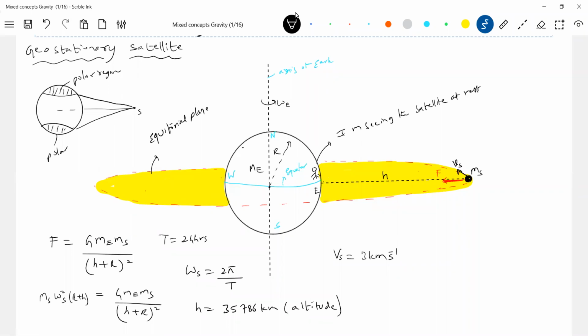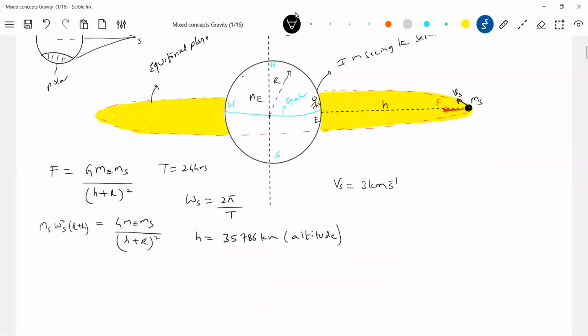So it will appear stationary only at this height. Sir, what happens if it is at a height of 20,000 kilometers? You can definitely work it out. As you change h, you get an expression for the time period in terms of h. It will not remain geostationary. We are bothered about geostationary. So what is the basic condition? The satellite should lie in the equatorial plane. And if it is at a specific height, then it will appear geostationary. If the height of the satellite is less than 35,000 or more than 35,000, or not this particular value of 35,786 kilometers, it will not appear geostationary. What do we mean by geostationary? It will appear at rest.